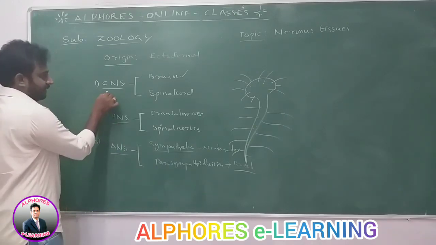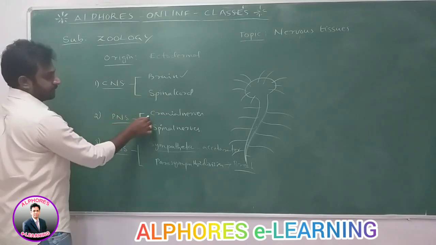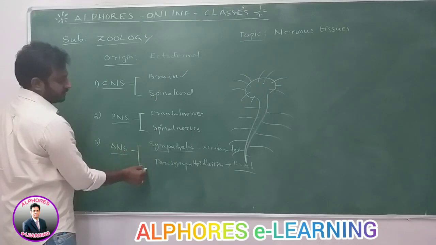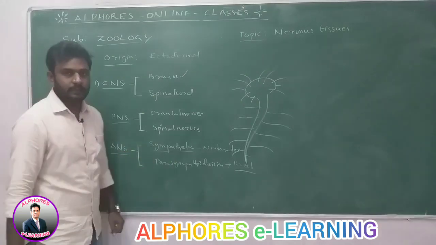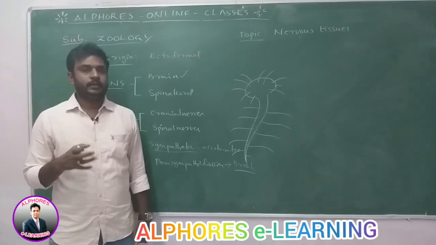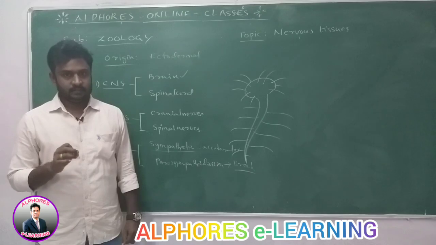Okay now, CNS is the brain and spinal cord, PNS is the cranial nerves and spinal nerves, and ANS is the two divisions called sympathetic and parasympathetic divisions. So these are the components present in the nervous system.